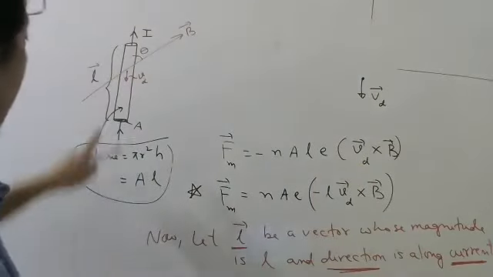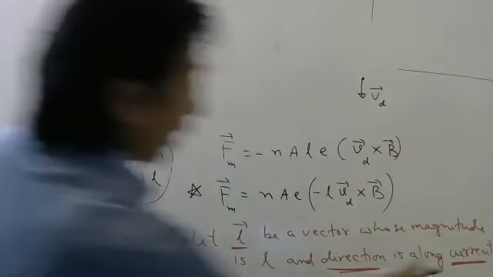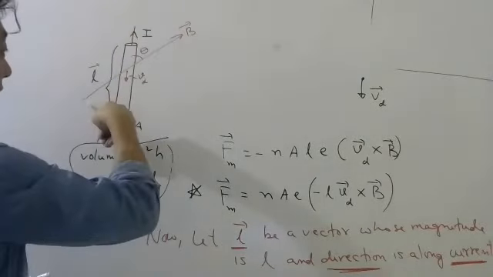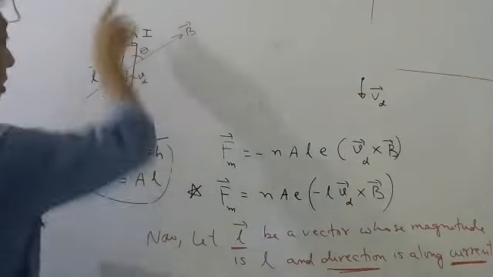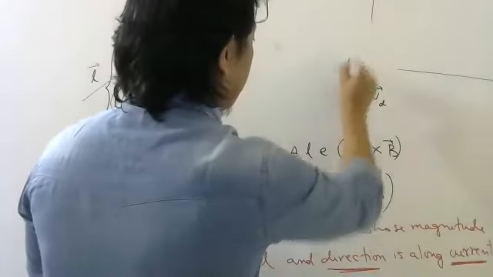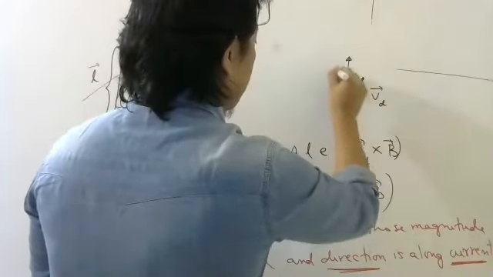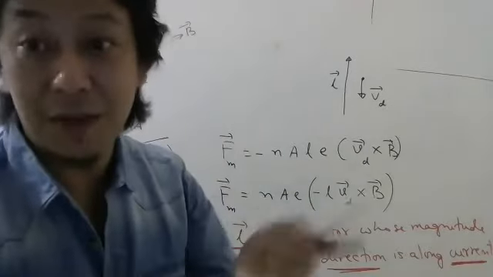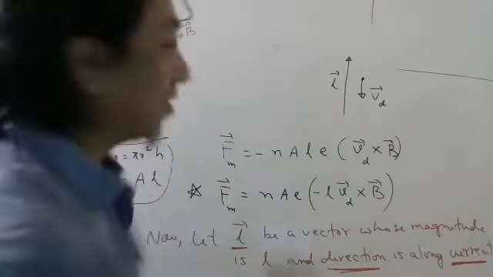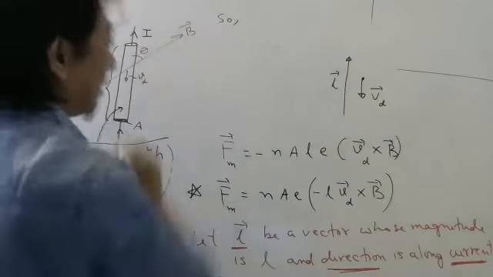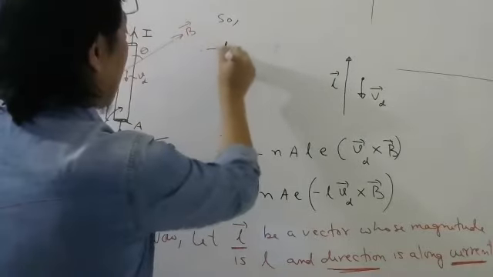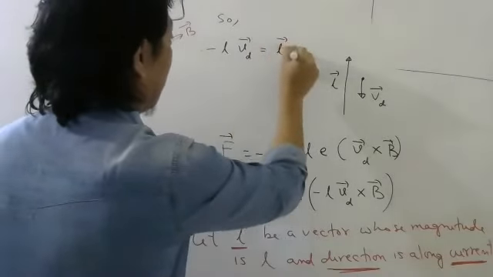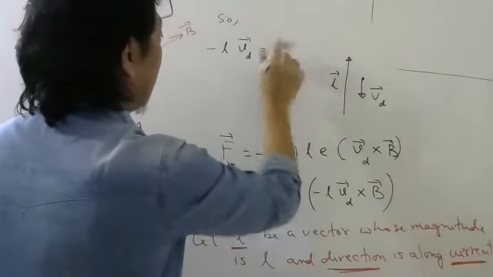And where will the length vector be? Along the current. If electrons are moving this way, then the current is opposite, so the length vector will be here. So these are like those two vectors, A bar and B bar, in opposite directions. So we can write minus L Vd bar as L bar Vd or Vd L bar.